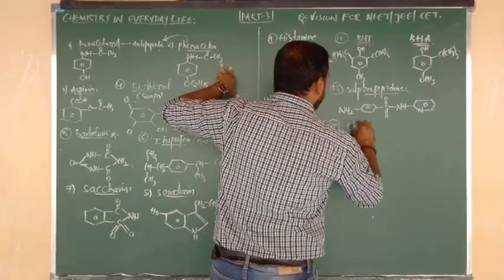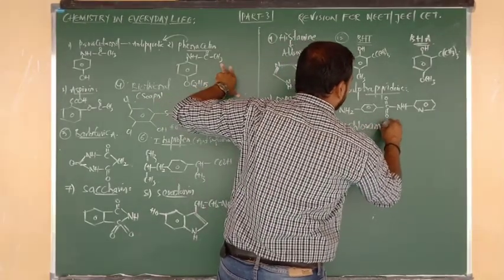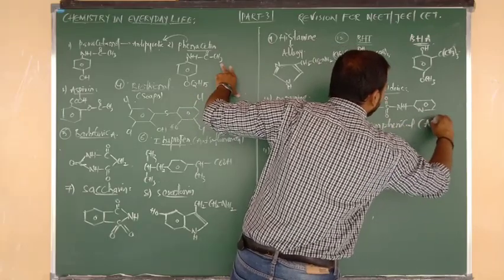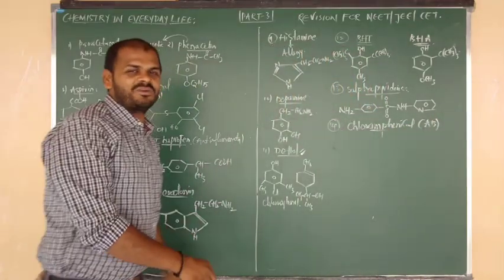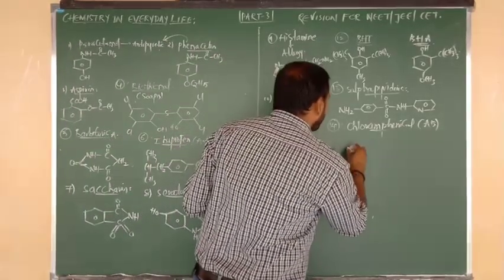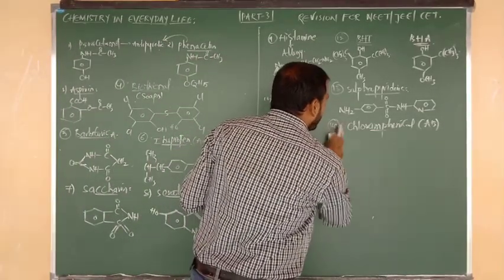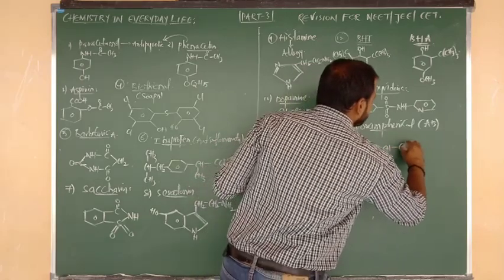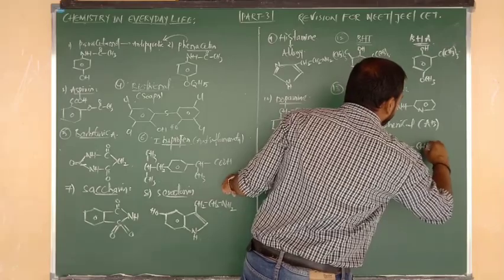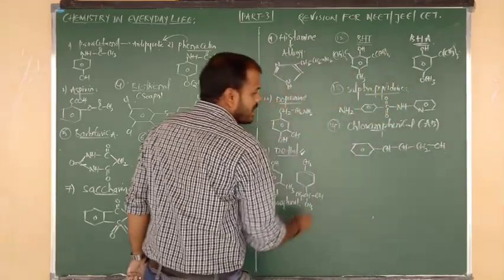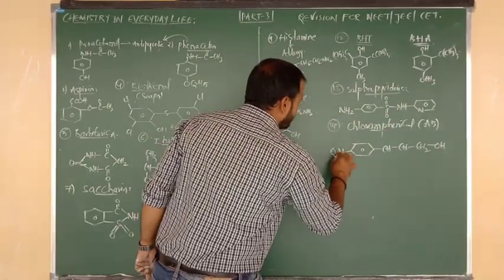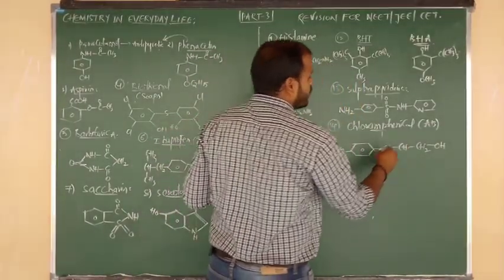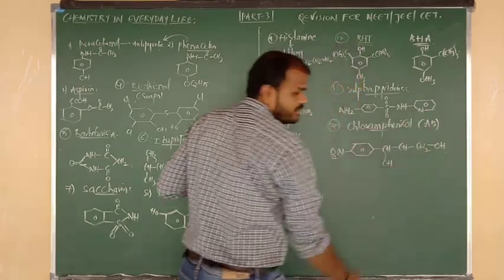Next one, I am going to write chloramphenicol. Which compound? Chloramphenicol, an example of an antibiotic. It is multi-purpose; I have told you yesterday. So first of all, we consider one benzene ring. It is connected to CH, again connected to CH, again connected to CH2, which is connected to OH. At the opposite place we write the nitro group. Now CH below the plane, OH will be there. Chloramphenicol means the OH group should be there.